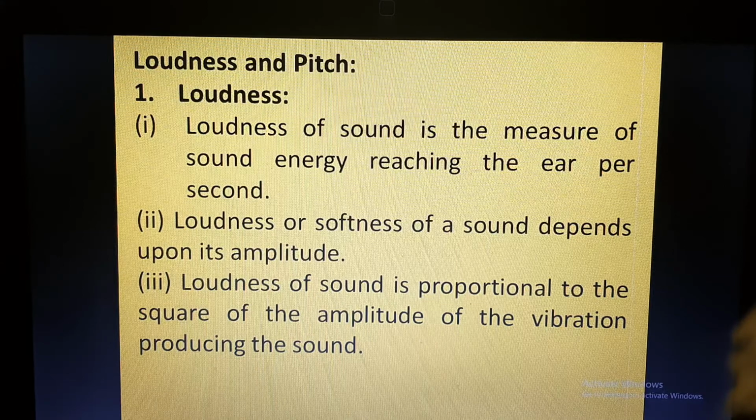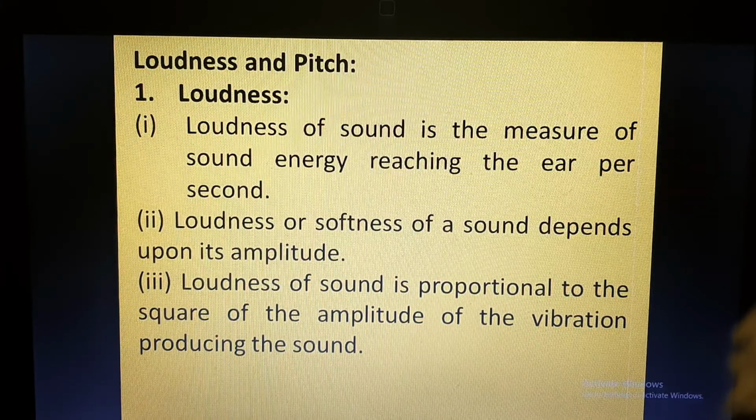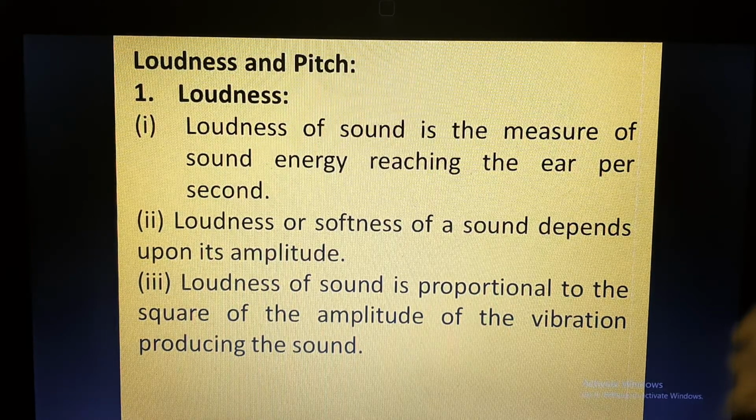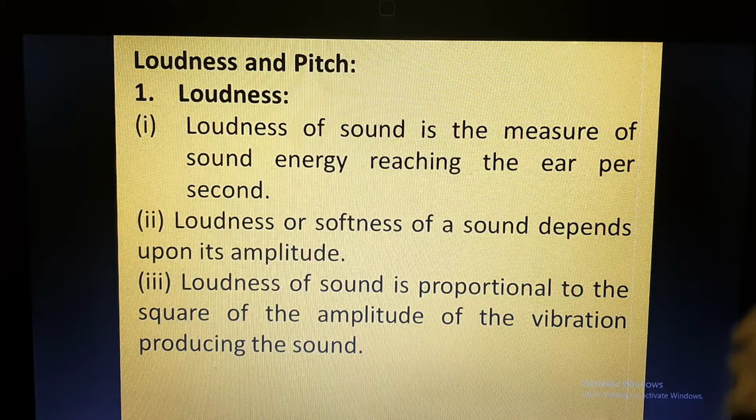And if you strike the drum hard, with more force, the paper will jump more, it will cover more distance. But when will the sound be loud? When it was struck hard and the paper had covered more distance, right?